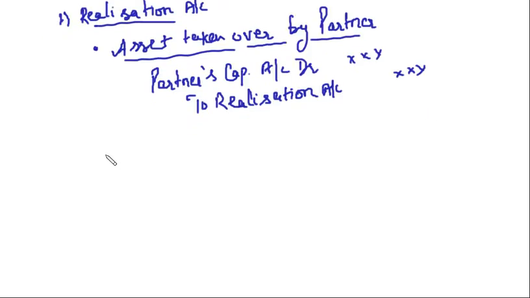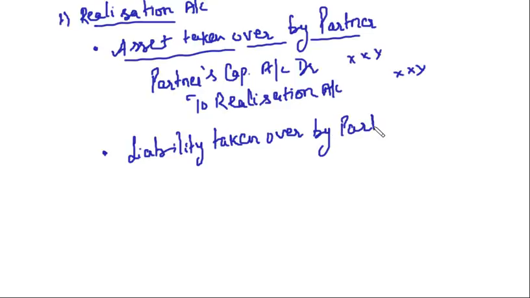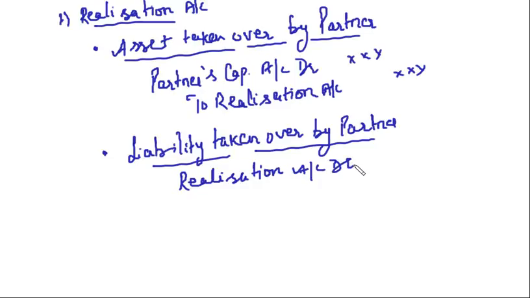Then we said liability taken over by partner. Then what is the journal entry? The journal entry is realization account debit to concerned partners' capital account. Clear?